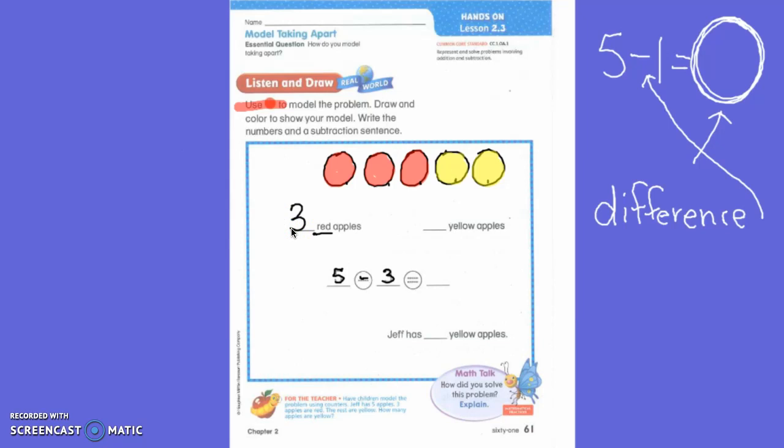But I'm trying to find out how many yellow ones. 2. What's 5 minus 3, first grade? 2. So how many apples were yellow? 2. Jeff has how many yellow apples? 2 yellow apples.